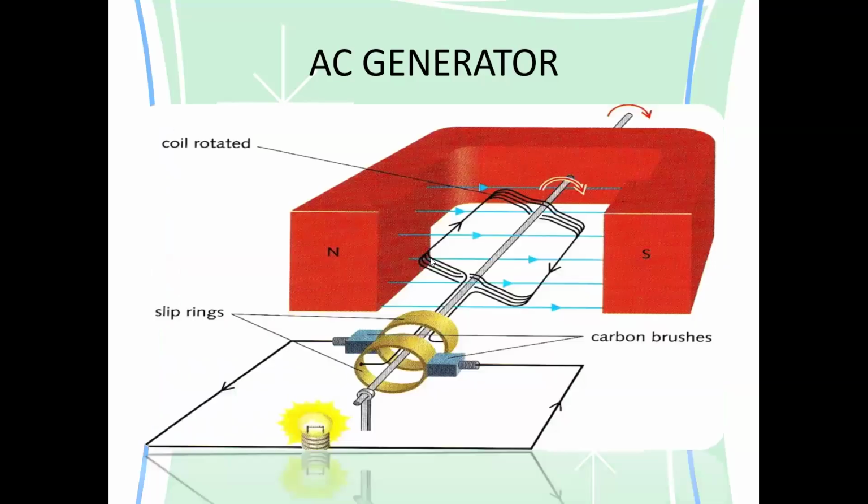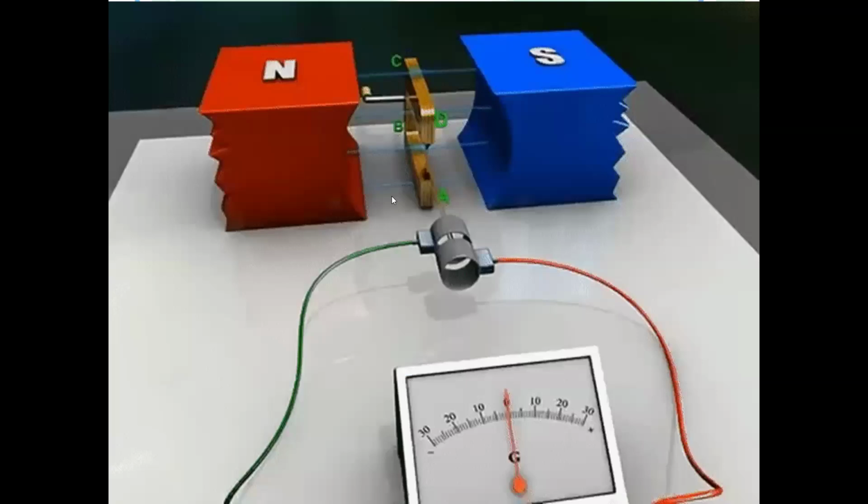This is an AC generator, an alternating current generator. This one is an axle, and we have the slip rings. When this coil rotates, there's a change in the magnetic field. Because of this change in the magnetic field, it induces EMF. And we use the right hand.